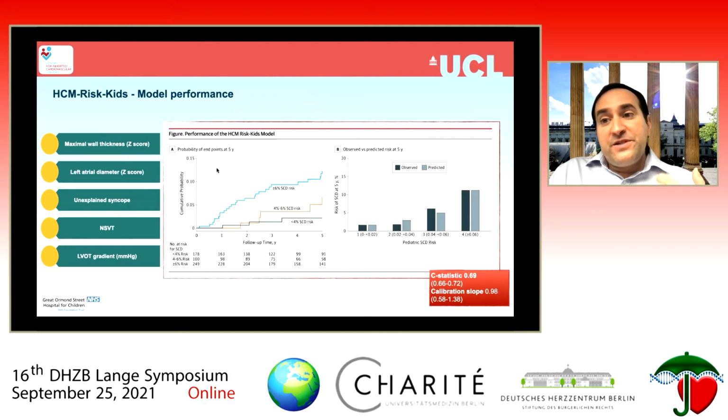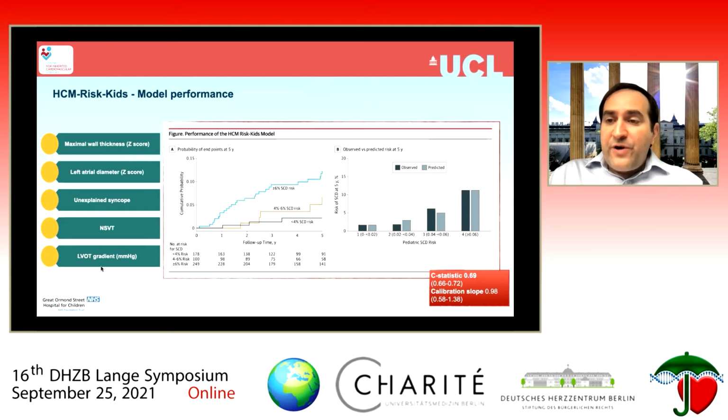And these are parameters that are very easily available to all clinicians looking after patients with hypertrophic cardiomyopathy, things we measure routinely in clinic. So maximal left ventricular wall thickness, importantly as a continuous variable rather than as a binary variable, so not more than 3 centimeters or less, but actually just the number itself. And also importantly, corrected for body size, which is particularly important in the pediatric population. Left atrial diameter, again, as a continuous variable and corrected to body size. The presence of unexplained syncope, non-sustained VT, and left ventricular outflow tract gradient, again as a continuous variable.